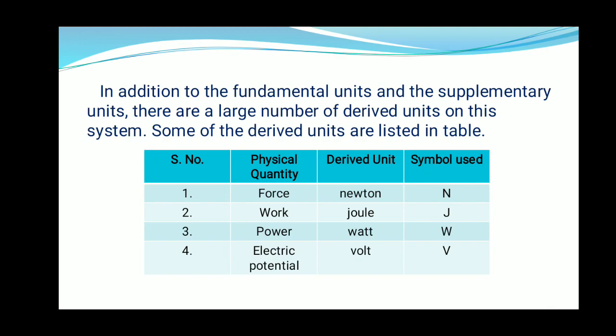Newton is the SI unit of force represented by capital N. Joule is the SI unit of work represented by capital J. Watt is the SI unit of power represented by capital W. Volt is the SI unit of electric potential represented by capital V.